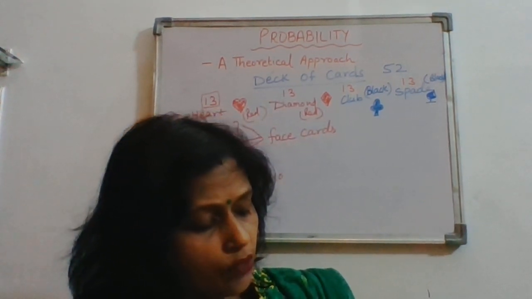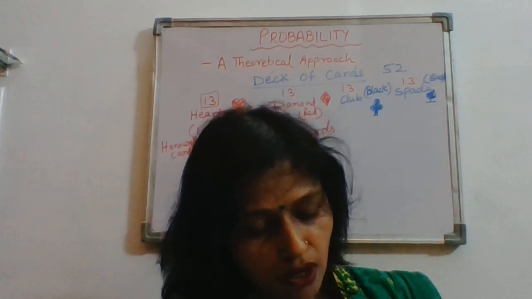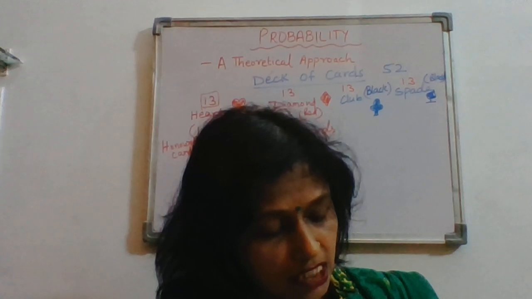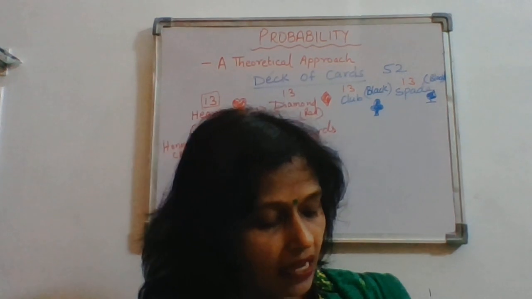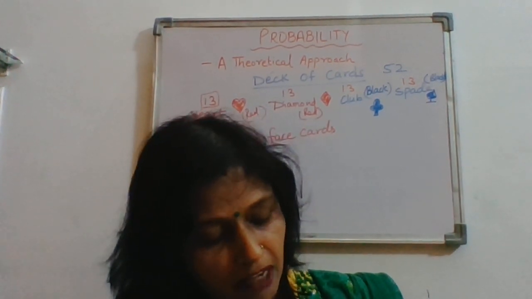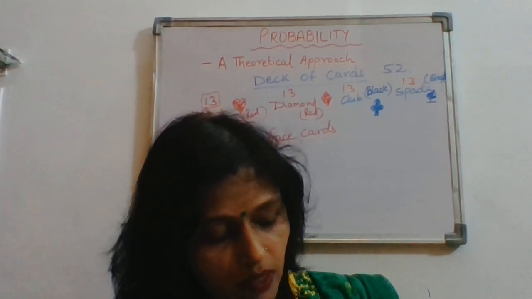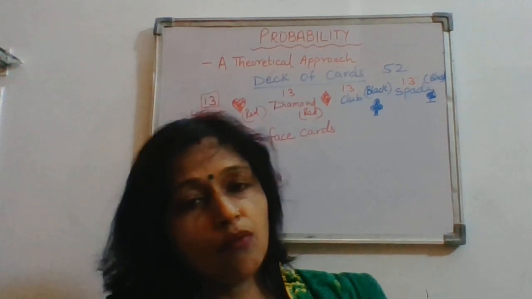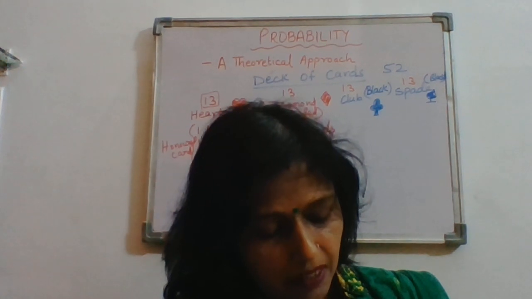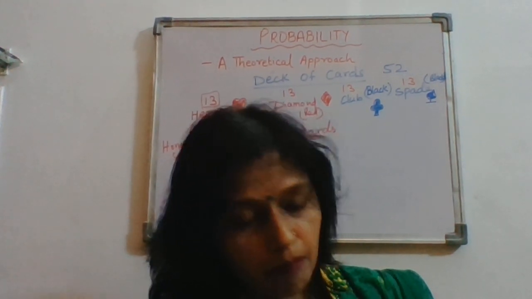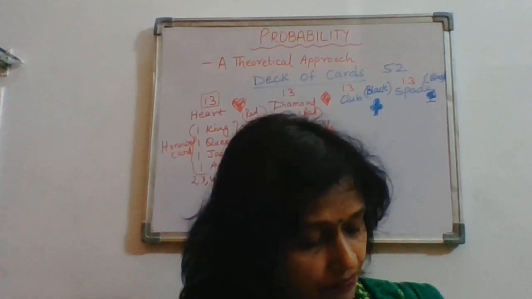So question number 8 now. A bag contains 3 red balls and 5 black balls. A ball is drawn at random from the bag. What is the probability that the ball drawn is red or not red? Now a bag is containing 3 red balls and 5 black balls. So total ball is how much? 8. So the probability of getting red, PE, will be equal to favorable outcome is 3. Red balls are 3. So 3 upon 8 will be the probability of red. And not red will be black only. So not red probability will be 5 upon 8.